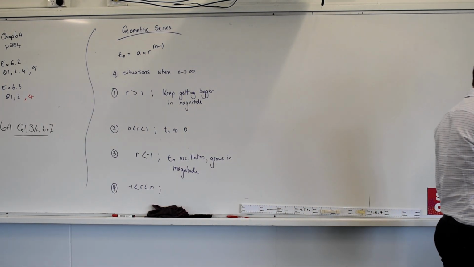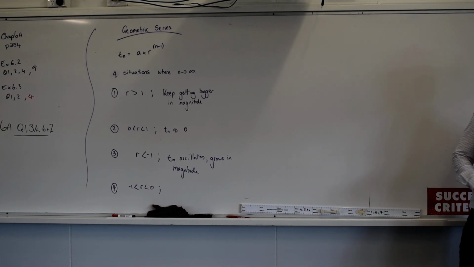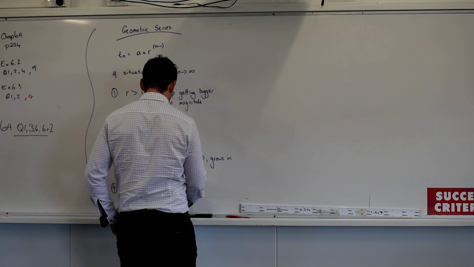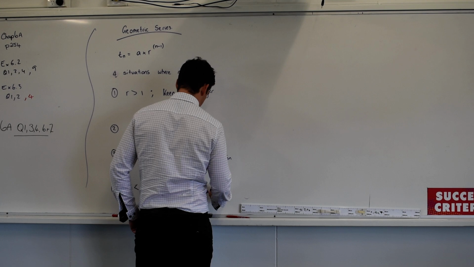So it'll get closer to 0, but it will oscillate. Very good. So Tn will tend towards 0. However, it will oscillate.